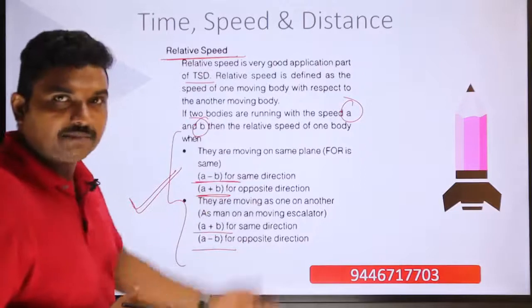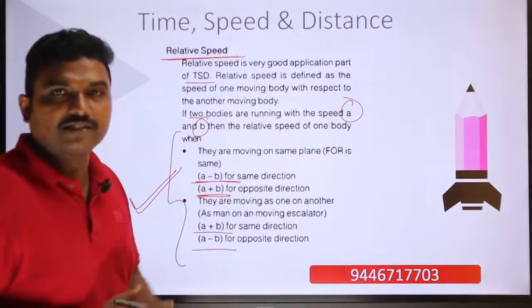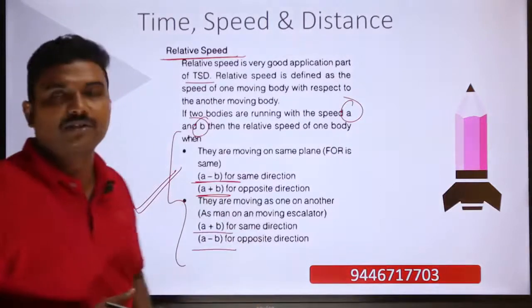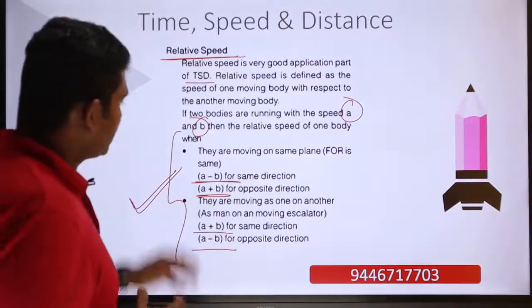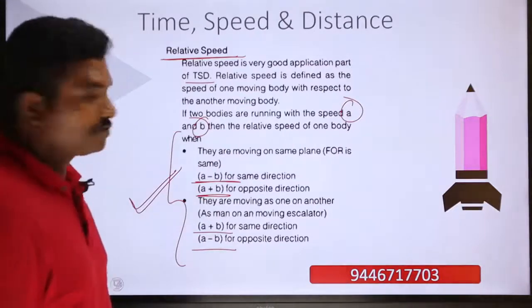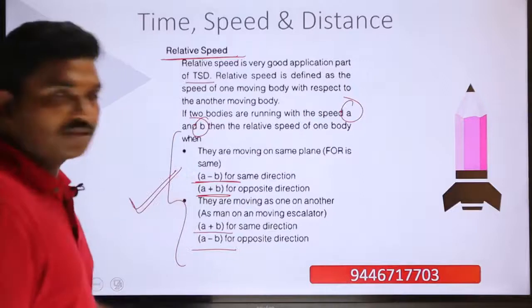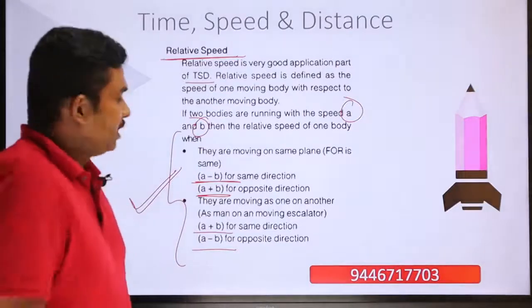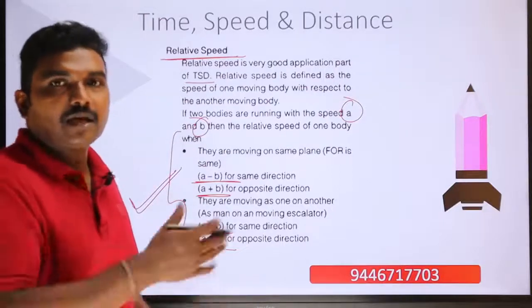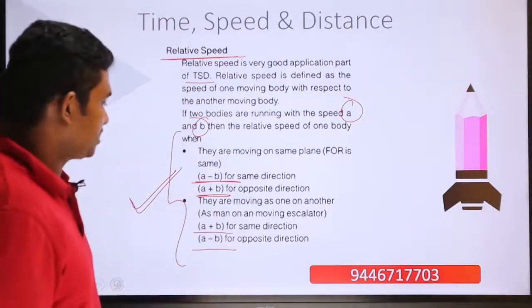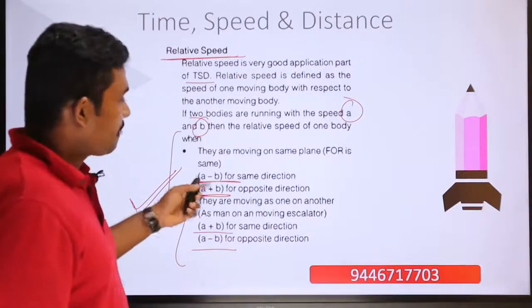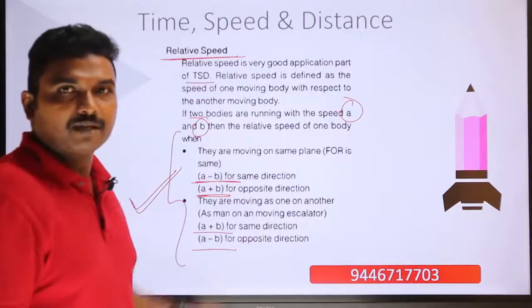Then if it is in the same direction, the relative velocity is equal to a plus b, and for opposite direction the relative velocity is equal to a minus b. So that is what our expressions for the relative speed are. All these expressions you have to put down in your notebook. These expressions are extremely useful with respect to the various conditions that can come in our questions. When a question comes, you will have to check the condition and apply the equation which is applicable for the condition.